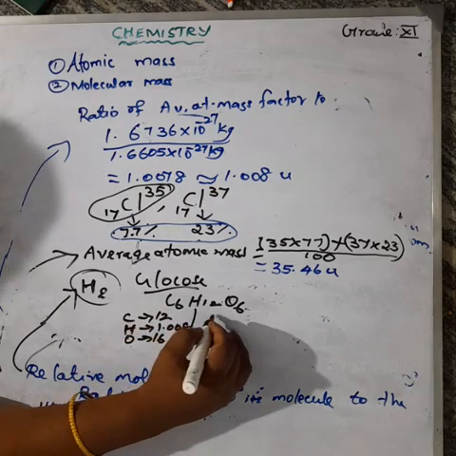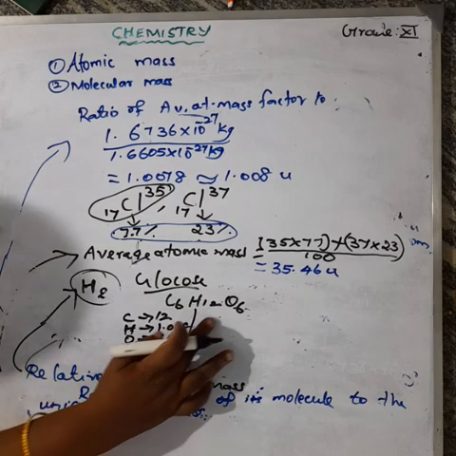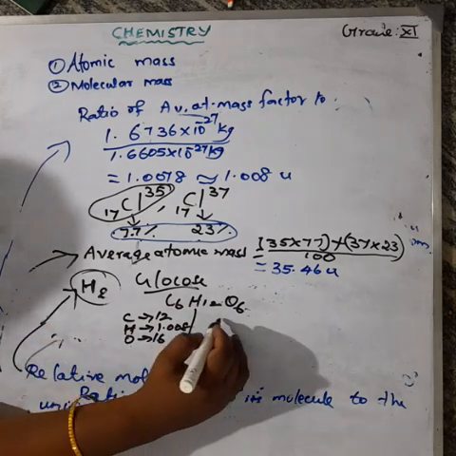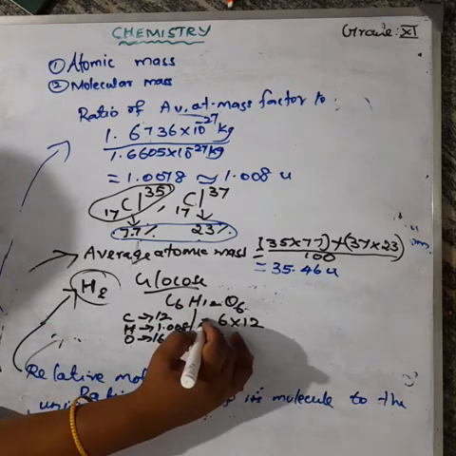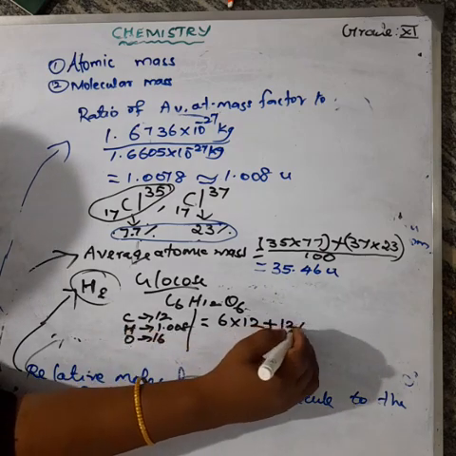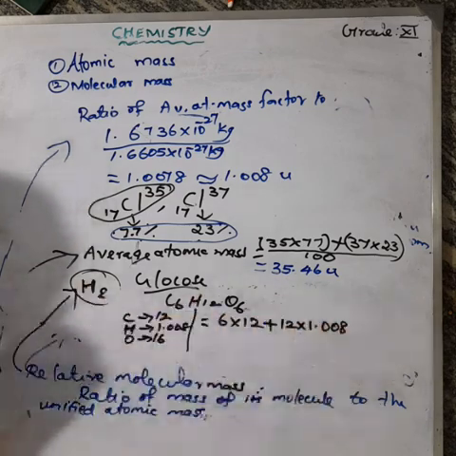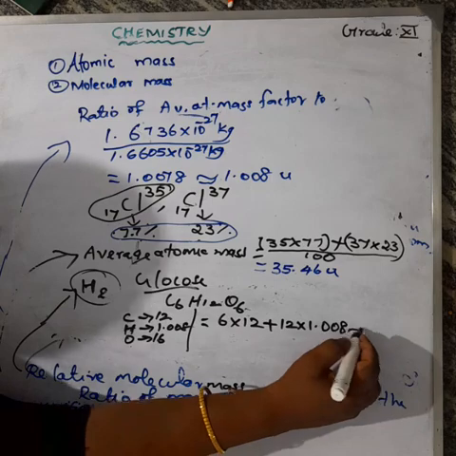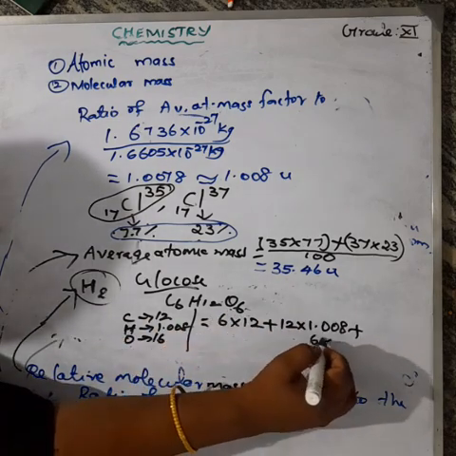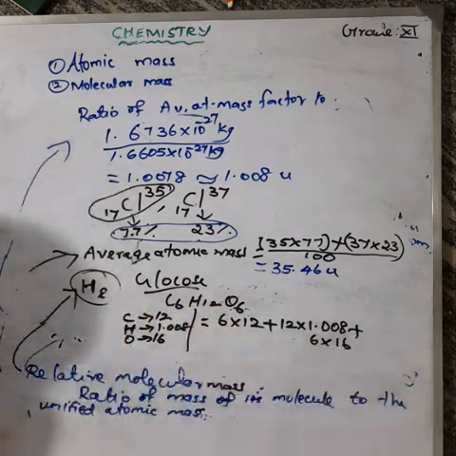Okay, so here it is equal to 6 into... how many carbon atoms does it have? 6 carbon atoms. So 6 into what is the atomic mass of carbon? 12. 6 into 12 plus hydrogen. How many hydrogen atoms? 12 hydrogen atoms here. So 12 into what is the atomic mass of hydrogen? 1.008 plus then oxygen. How many oxygen atoms? 6 oxygen atoms. 6 into what is the atomic mass of oxygen? 16.